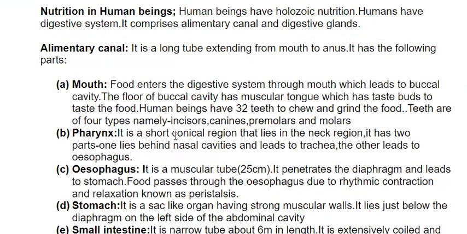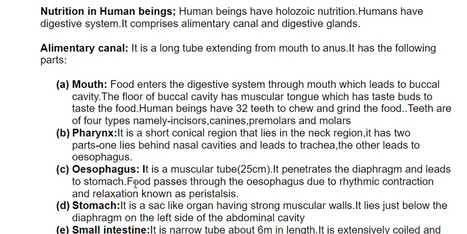Pharynx is a short conical region that lies in the neck region. It has 2 parts. One lies behind the nasal cavity and leads to the trachea, and the other leads to the esophagus. Esophagus is a muscular tube, 25 centimeters in length. It penetrates the diaphragm and leads to the stomach.